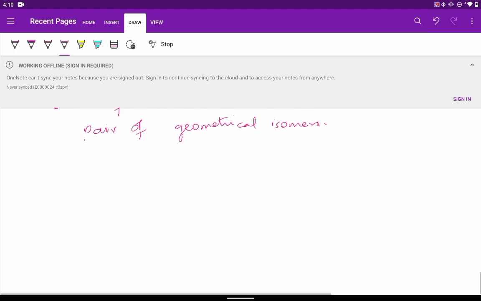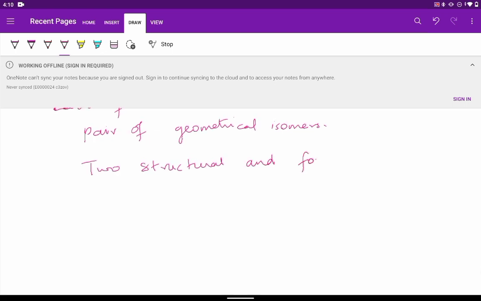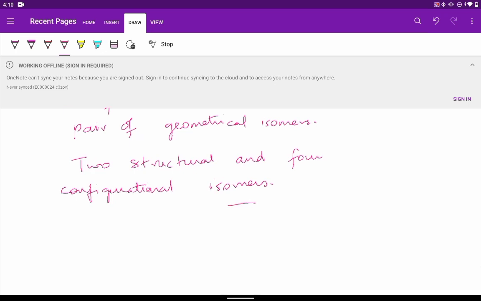So overall what we will get? There will be two structural, as I have drawn above, and four configurational isomers. So finally we get two structural and four configurational isomers.